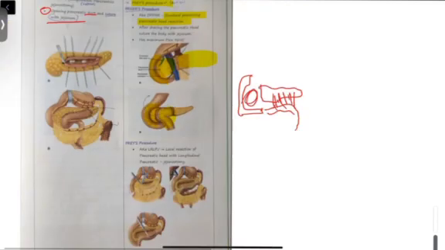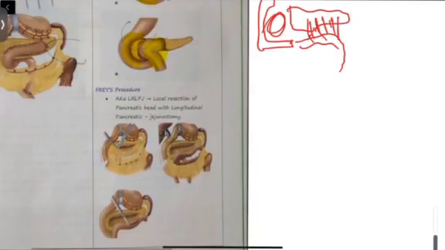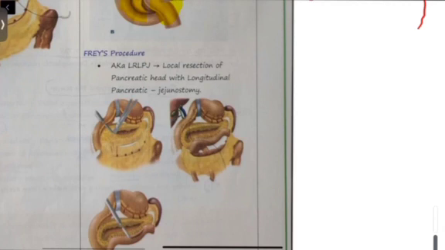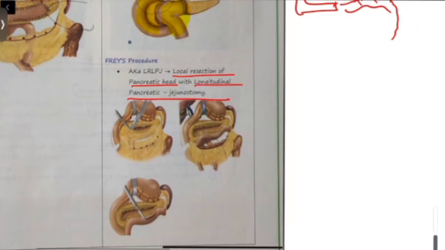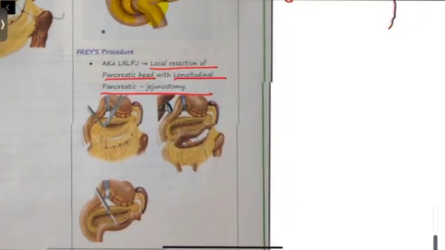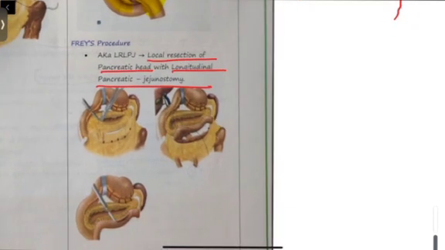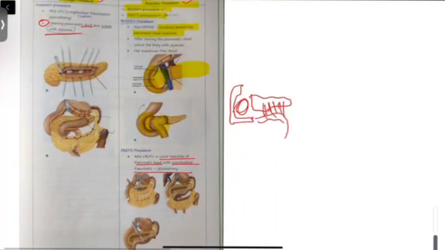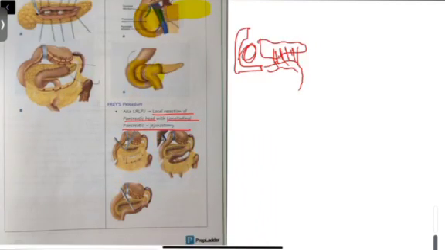Okay, so this procedure is Beger's procedure. Similarly, in Frey's procedure, what we'll do, we'll go for local resection of pancreatic head with longitudinal pancreatic jejunostomy. So similar to that, we'll go for local resection of the pancreatic head and then join it with jejunum. Okay, what is the difference here? The duodenum was preserved there, here the duodenum is not preserved, that's all.